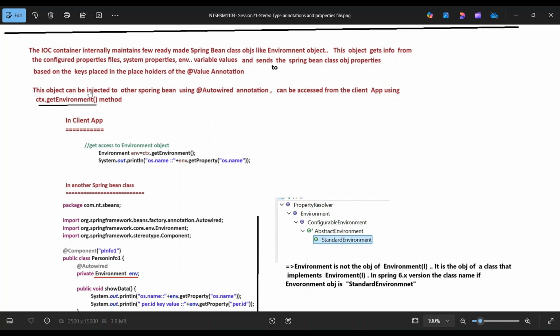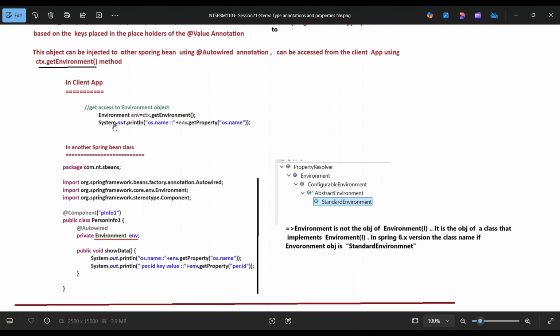This object can be injected into other Spring beans using @Autowired, or accessed from the client app using the ctx.getEnvironment method.